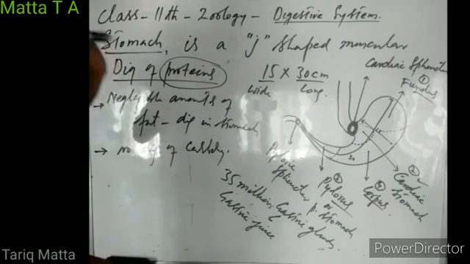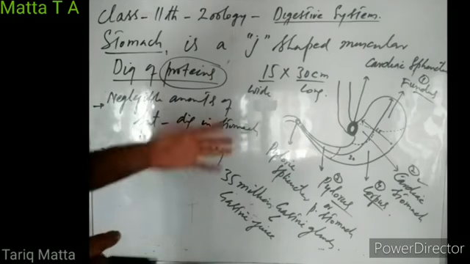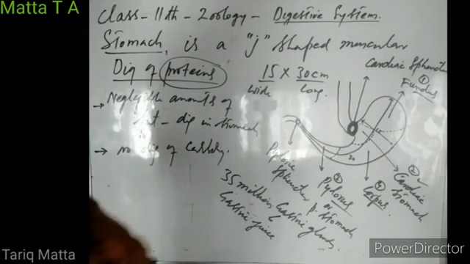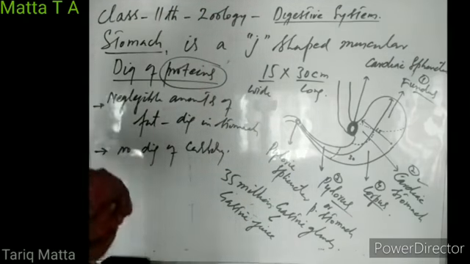So the main function of our stomach is to store the ingested food and water for some time. After that, it is involved in the digestion of proteins mainly. It may store the food for some time, but its main function is the digestion of protein. So that is all about the stomach.